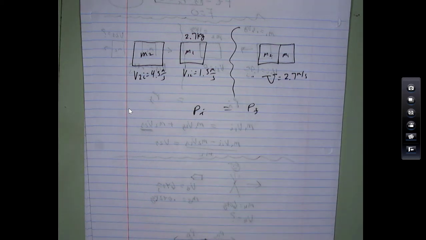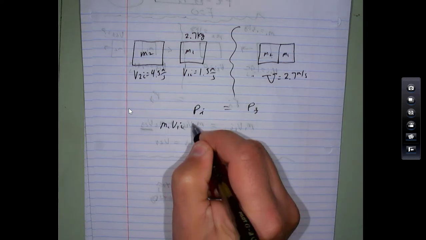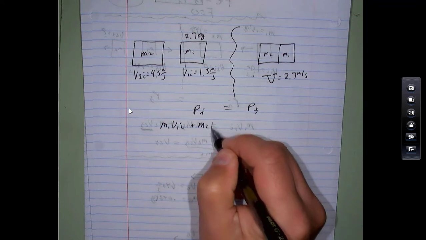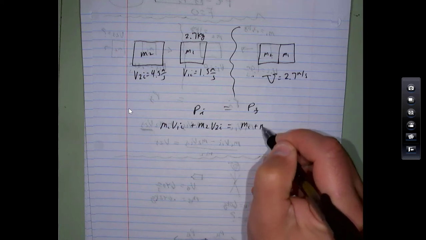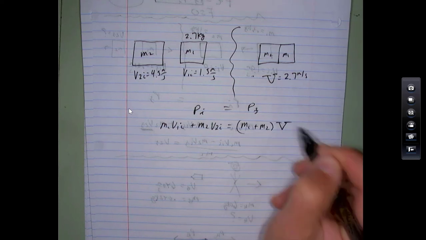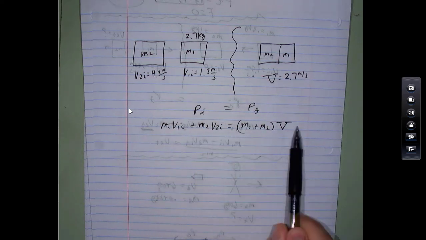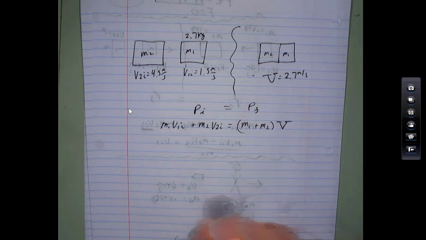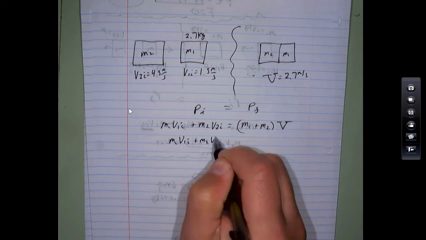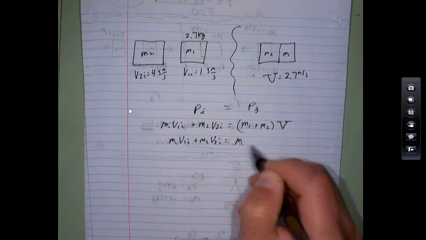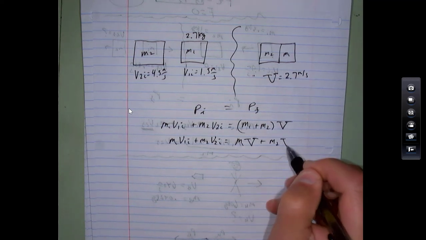Now, the initial momentum in this problem is mass 1 times velocity 1 initial, because it's actually moving. Same thing with this one, mass 2, velocity 2 initial. And then the final momentum, while they're stuck together, is mass 1 plus mass 2 times their final common speed. And then the only thing that you do not know in this algebraic expression is mass 2. You'll have to do some algebra. Let me do one more step. Mass 1, velocity 1 initial, plus mass 2, velocity 2 initial, is mass 1 times this common speed v, plus mass 2 times v.